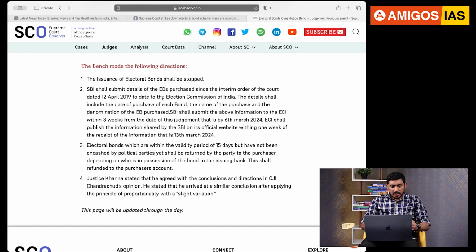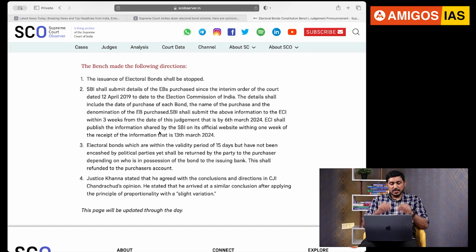And you can see here the details include the date of purchase of the bond, name of the purchaser, denomination of the electoral bond purchased, and how much money was sent. For example, let's say 1,000 rupees or 10,000, 1 lakh, 1 crore, 10 crores, etc. Denomination has to be mentioned. And SBI shall submit this information to the Election Commission of India within 3 weeks from today, the judgment day, guys. And 3 weeks means it is going to be 6th March 2024.